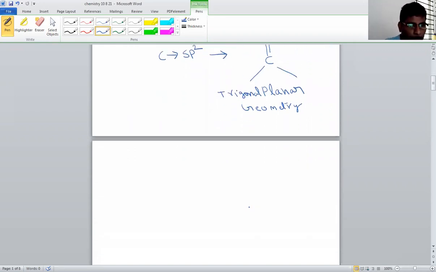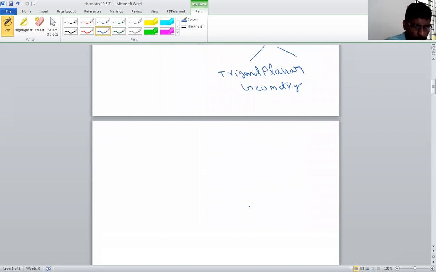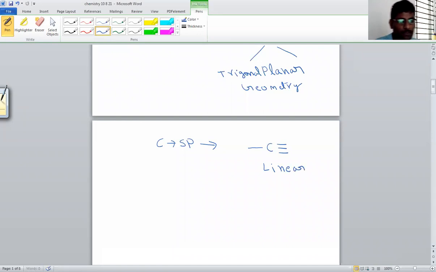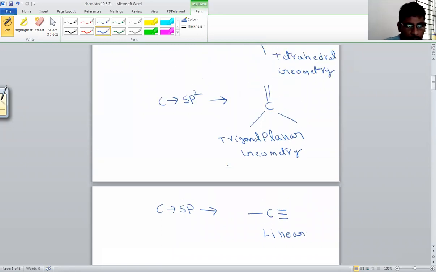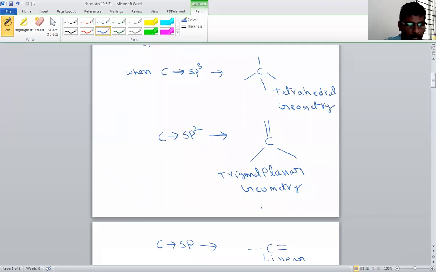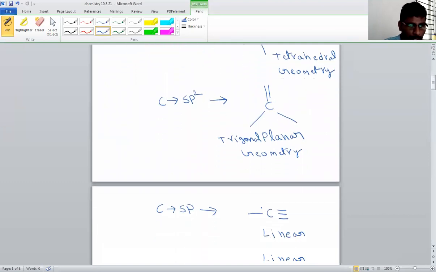In a similar way, if carbon has sp hybridization, sp hybridization means the carbon has a triple bond and one single bond. So its geometry is called linear geometry. So there are three geometries for carbon compounds. What are they? Tetrahedral, trigonal planar, and linear geometry.